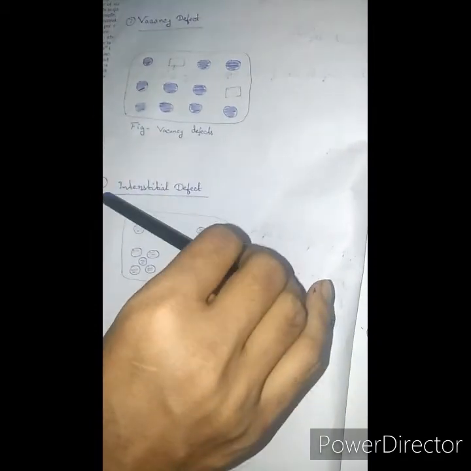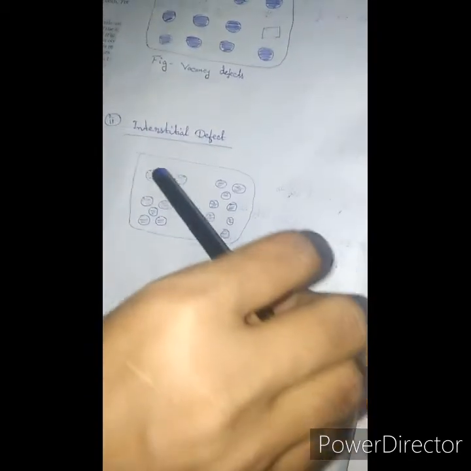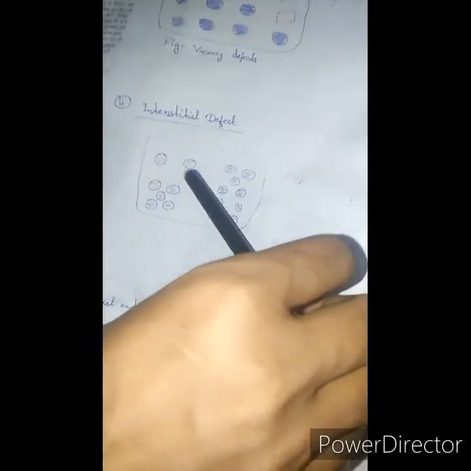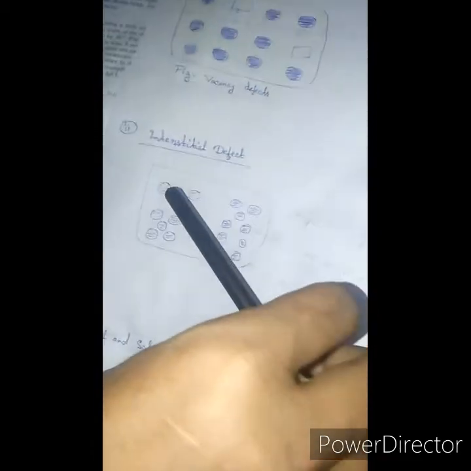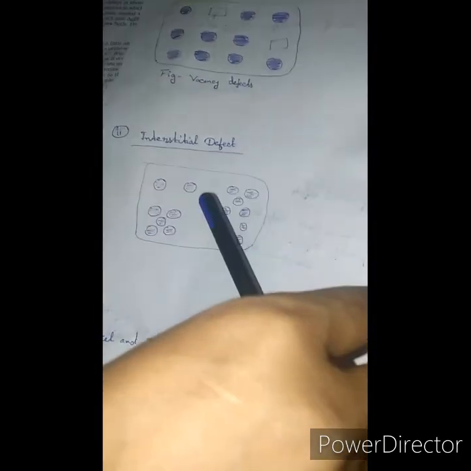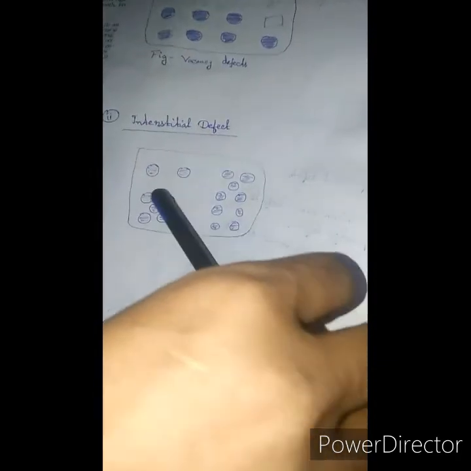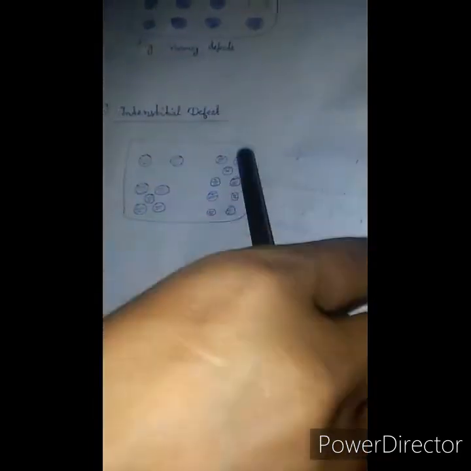And number two, interstitial defect. When some constituent particles, atoms or molecules, occupy an interstitial site, the crystal is said to have an interstitial defect. In this figure you can also see the interstitial defect. This defect increases the density of the substance.